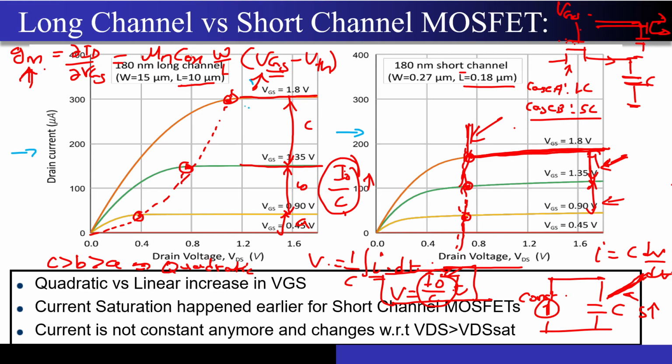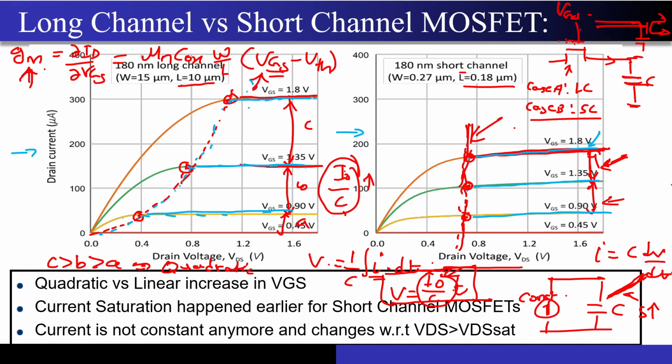If you join all the points after which this curve is becoming saturated, they will join in a parabola fashion. But if you join them over here, first of all, after this particular point, the current is remaining flat, but over here you can see some slope is there. Now definitely this is happening because of the channel length modulation, correct.